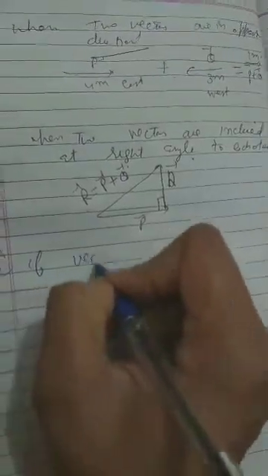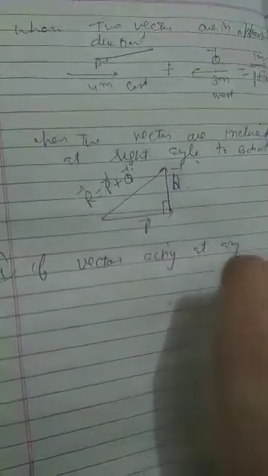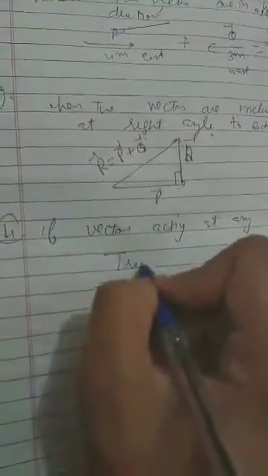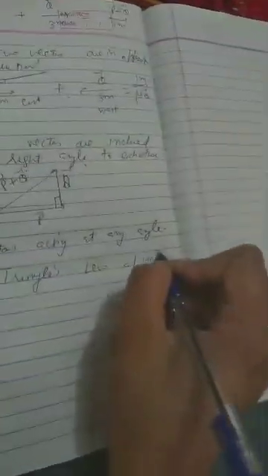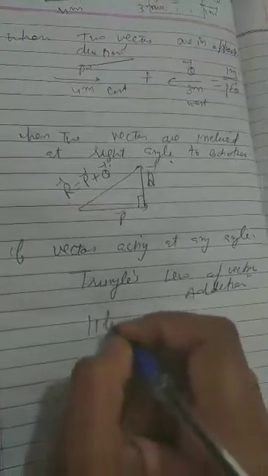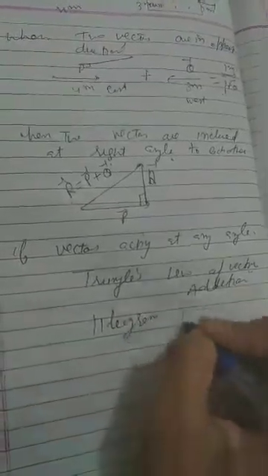Now this was all about the right angle. If vectors are acting at any angle, then there are some rules. The first rule is the triangle law of vector addition. Second is the parallelogram law of vector addition.